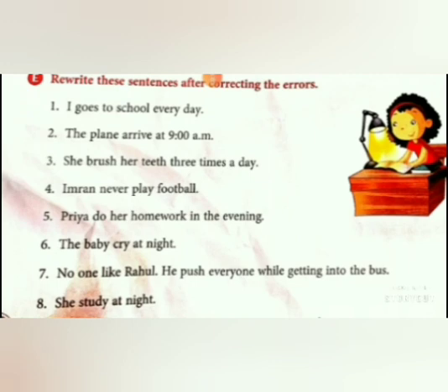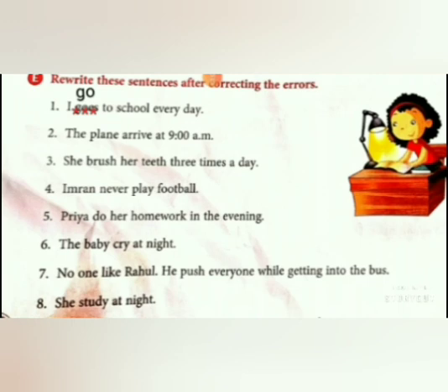This is not correct, right? Is it right? No. Why it is not correct? When you are using the subject pronouns I, you, we and they, you should not make any change with the verb. The original base form of verb should be used, right? This I have told you before. Do you remember? Yes. So it should be I go to school every day, but they have added es here. That is not necessary when you are using the subject pronoun I. So I go to school every day is the right form of sentence.